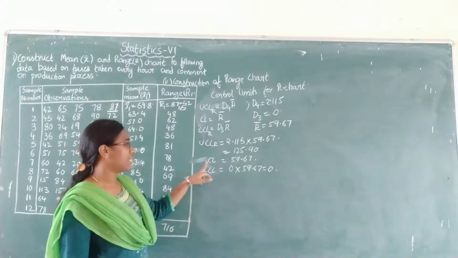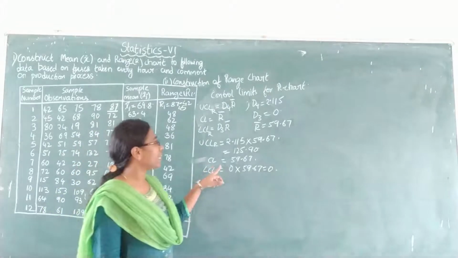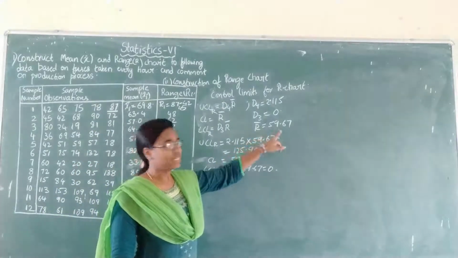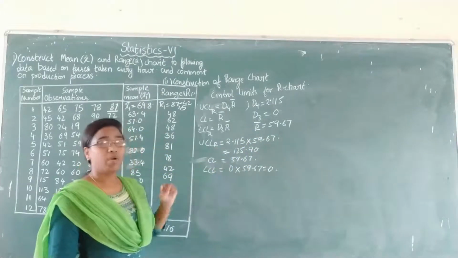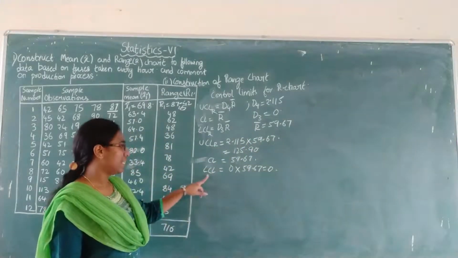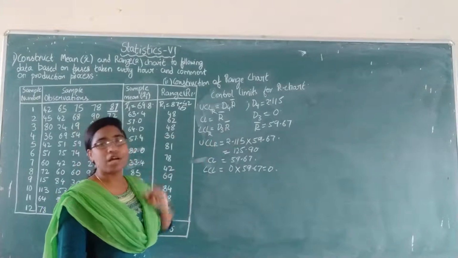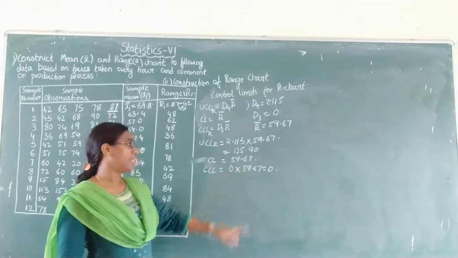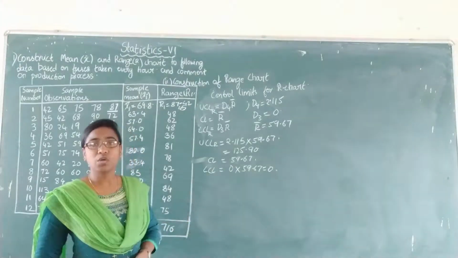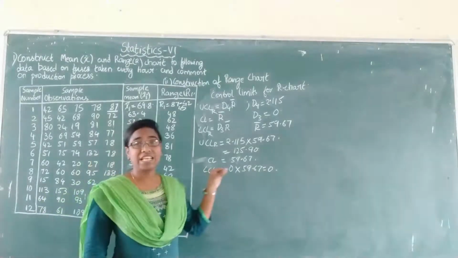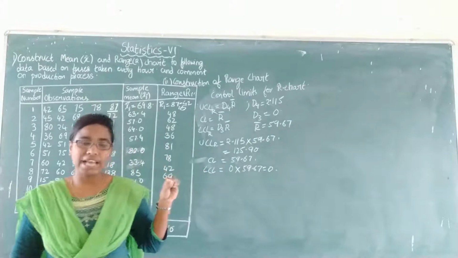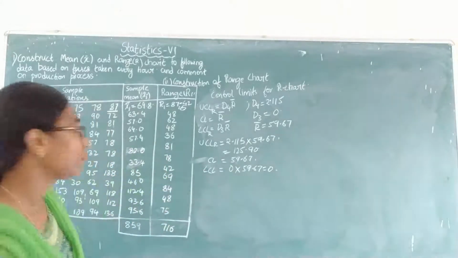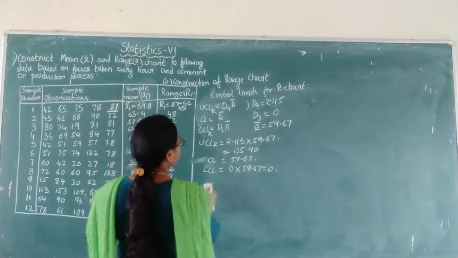Next, CL equals R bar, which is 59.67. Next, LCL is D3 into R bar. We know the D3 value is 0, so 0 into anything, the LCL value is also 0. That means the LCL is nothing but the x-axis. Now we will draw the control chart.